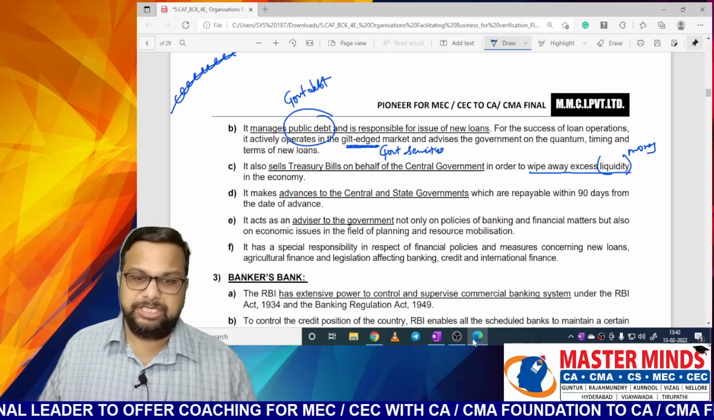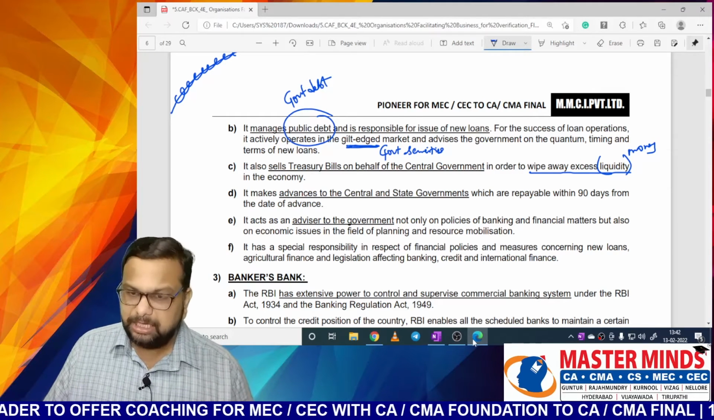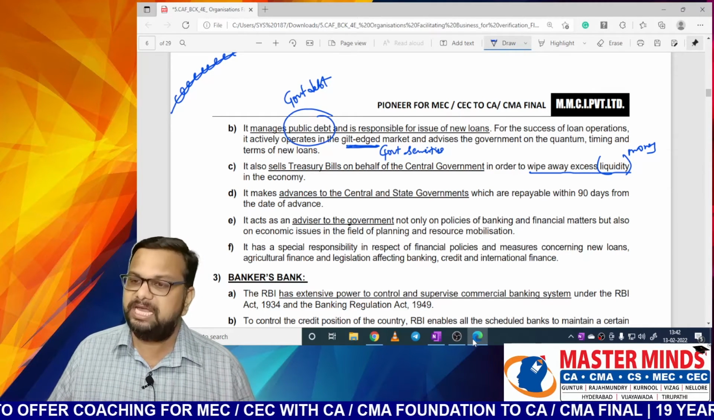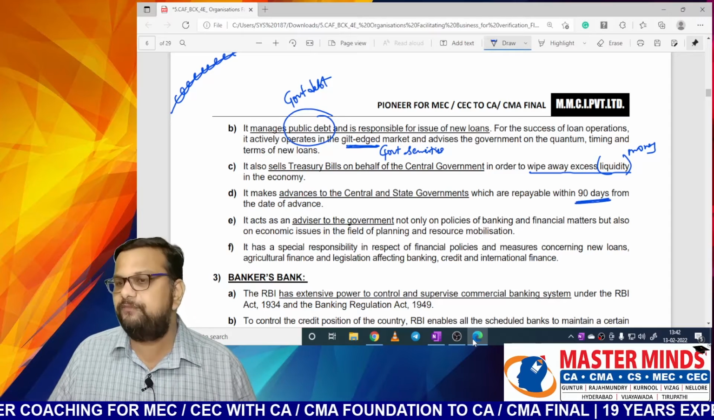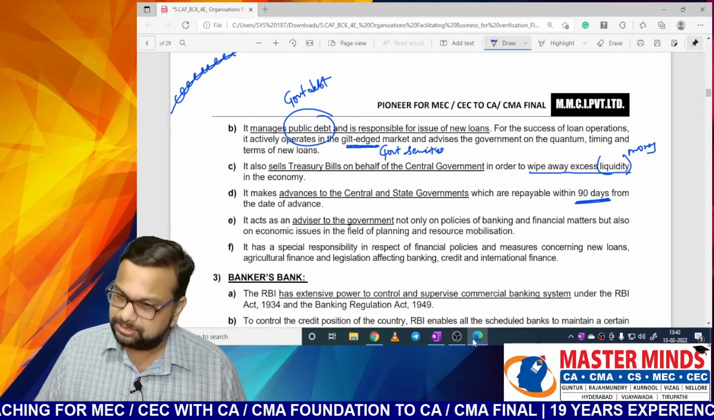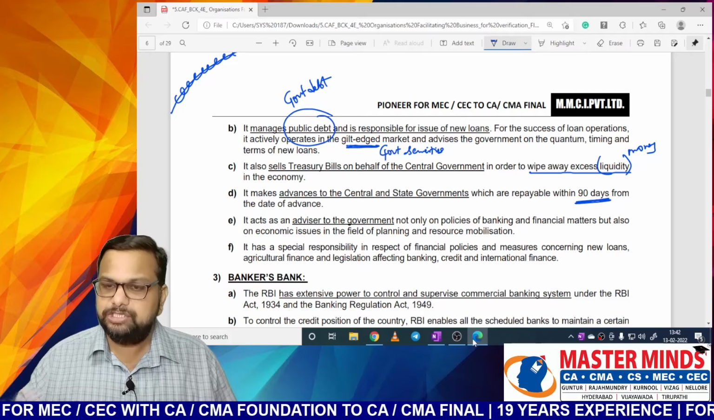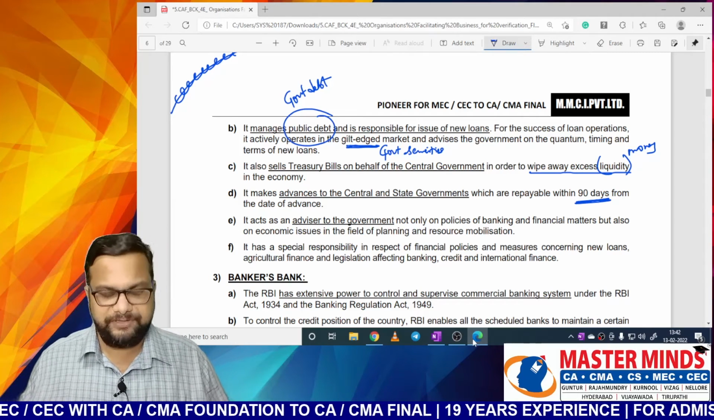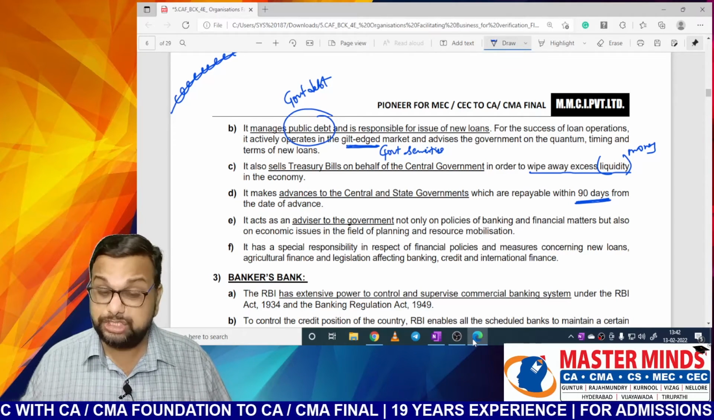Next, it makes advances to the central government and state government which are repayable within 90 days. So it's an advance. Advance means basically interest-free loans. So within a period of 90 days, these loans are to be paid. Only principal is sufficient to pay. Advance means there is no need to pay any sort of interest on it.